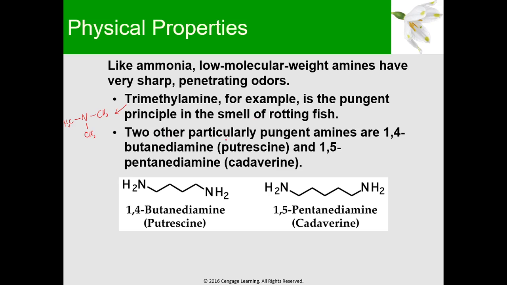Other particularly pungent compounds, with a strong, foul, distinct smell, are 1,4-butane diamine, which we also call putrescine, and 1,5-pentane diamine, called cadaverine. What are these compounds? Let me start with cadaverine.